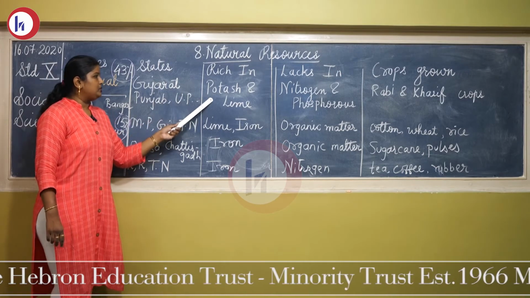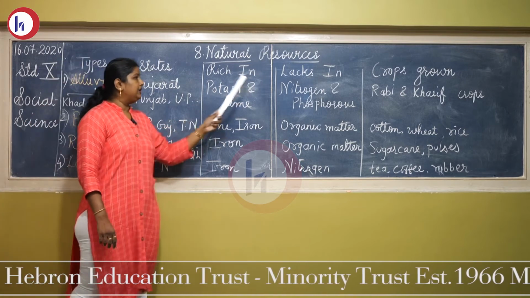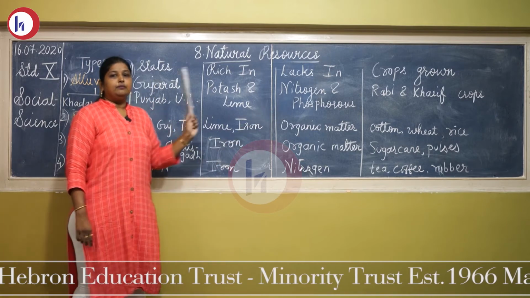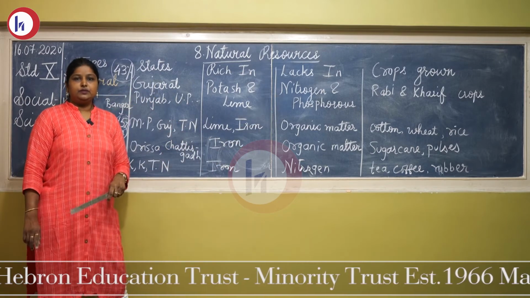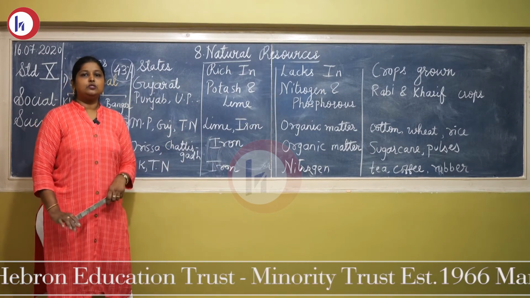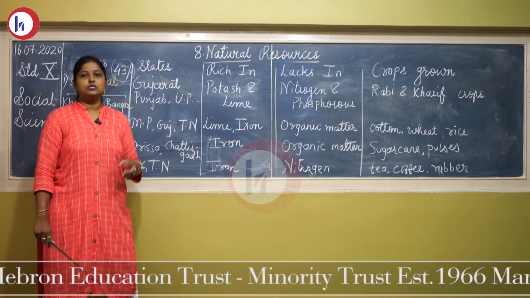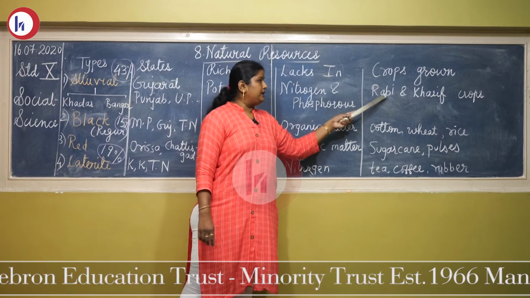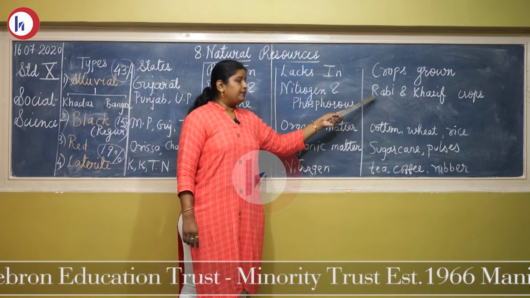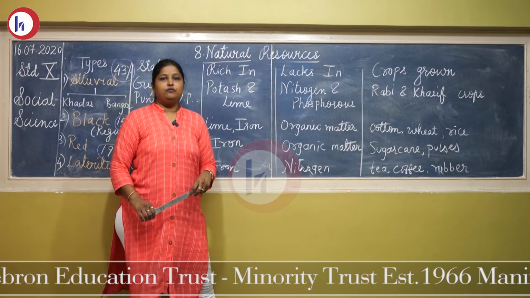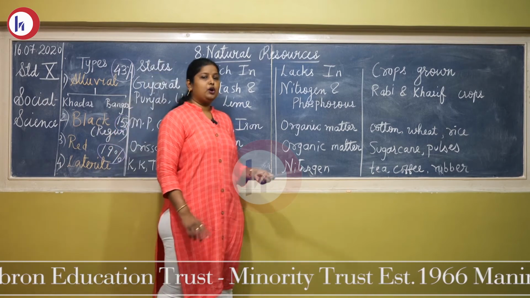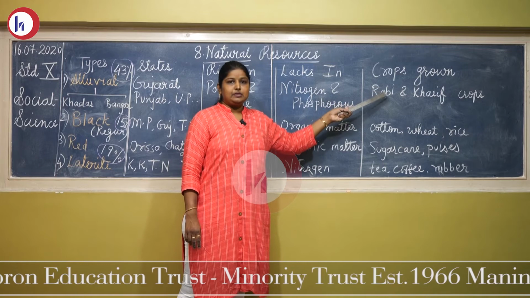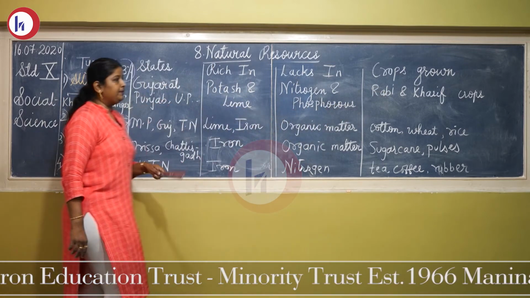It's very rich in potash and lime, but it lacks in nitrogen and phosphorus. As it is found near the river, running water is there, so it cannot hold the soil for a very long time. Crops like Rabi and Kharif crop. Rabi crops, winter season crop, wheat can be grown. Then the Kharif crop, rice, wheat, rice you will find which are grown maximum in alluvial soil.